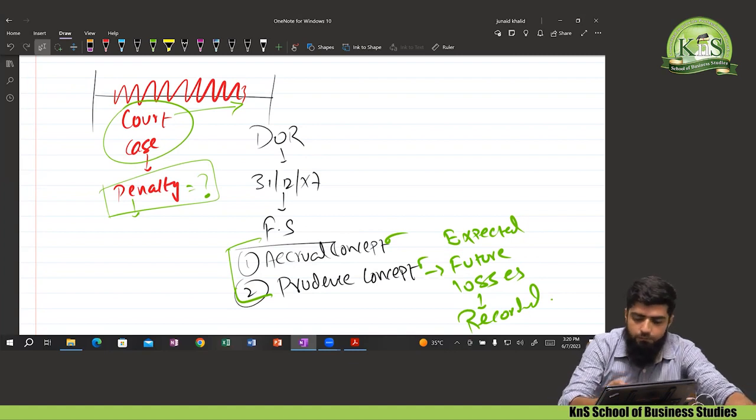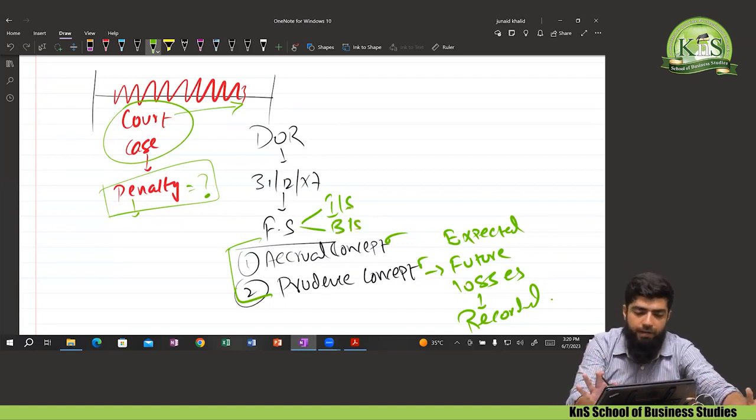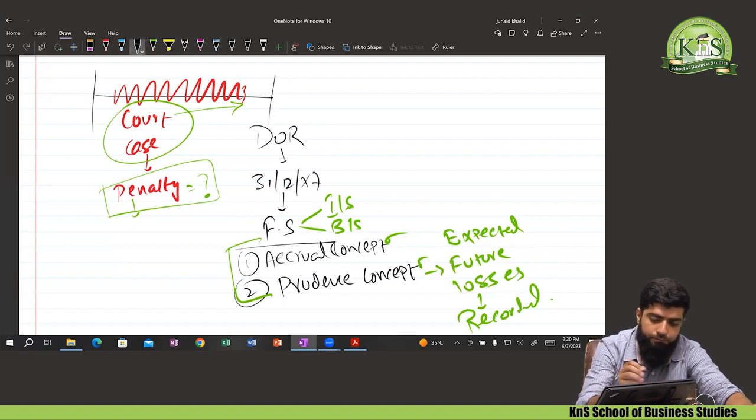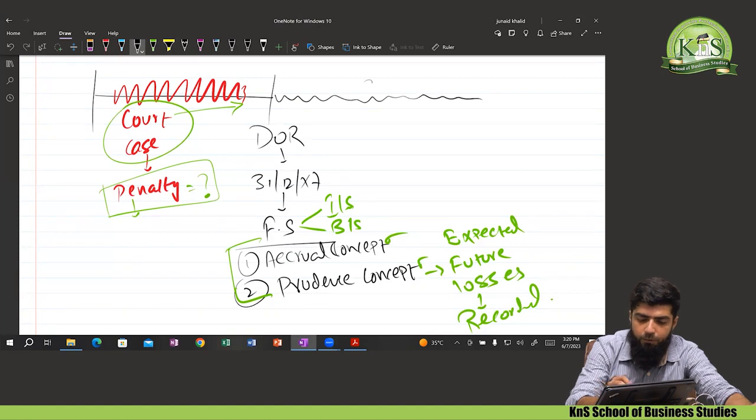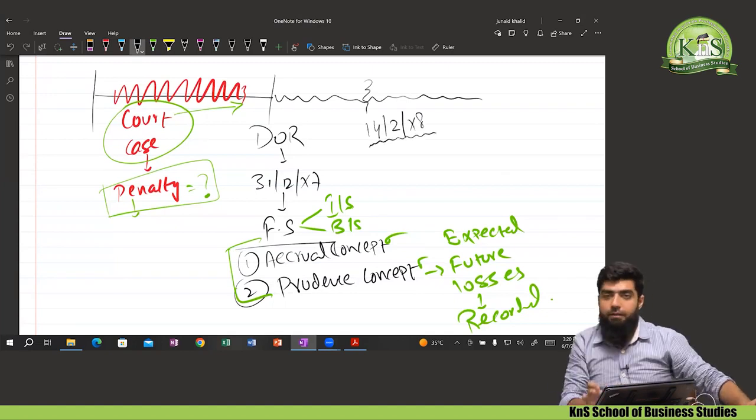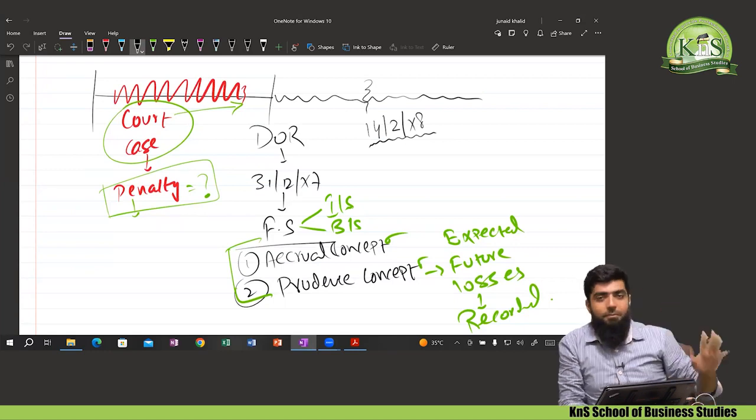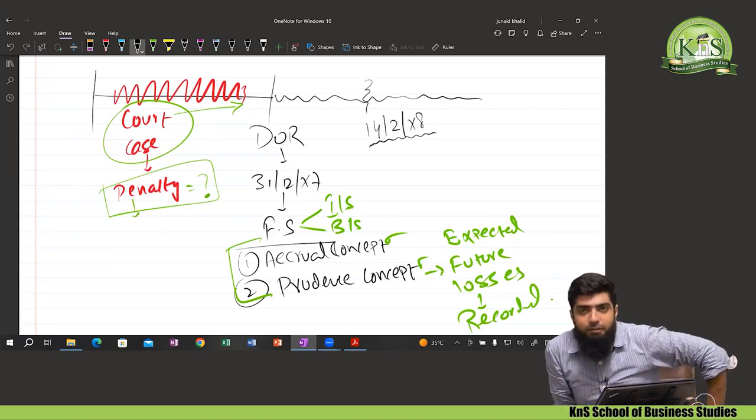Let's move on. Financial statements were prepared, income statement and balance sheet, but no expense or adjustment was made in this regard. Okay, perfect. Let's move on. Soon after the date of reporting, on 14th of Feb, the most important date. 14th Feb 2008.